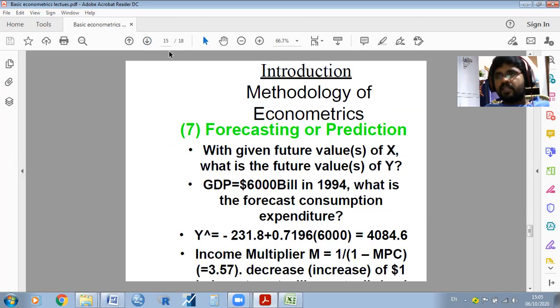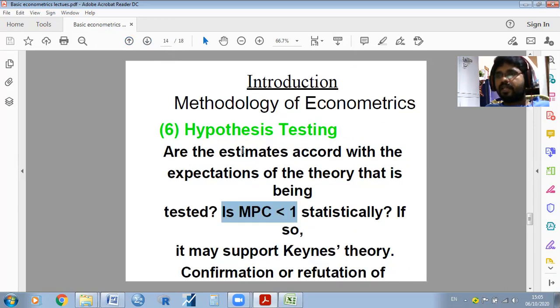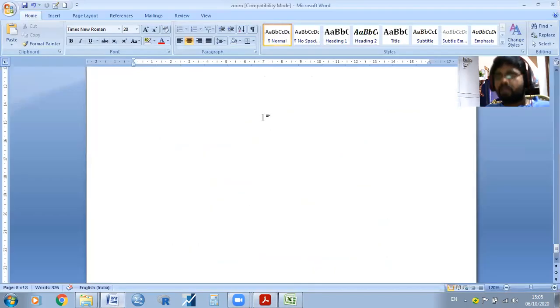After estimating that, in the testing of hypothesis, we have some tests, for example, the t-test. So you may use a t-test in order to verify the hypothesis. Last class I gave an example of the t-test also.